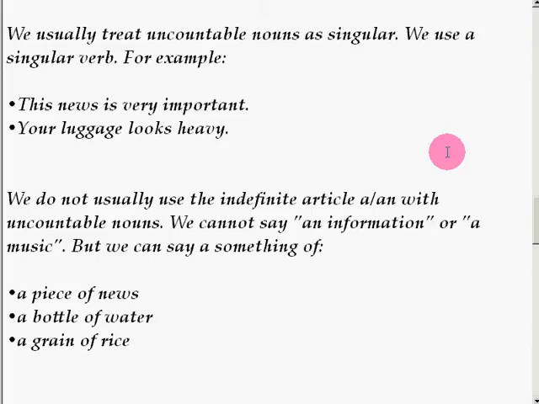We cannot say an information or a music. That's wrong. But we can say a piece of news, a bottle of water, a grain of rice. In that way, we can describe our uncountable nouns. Okay?